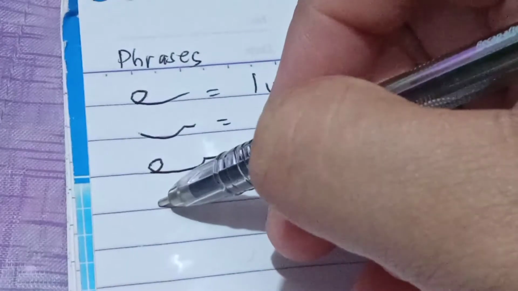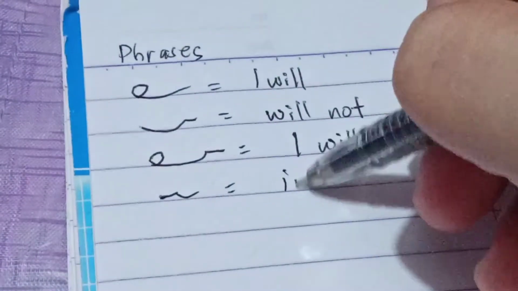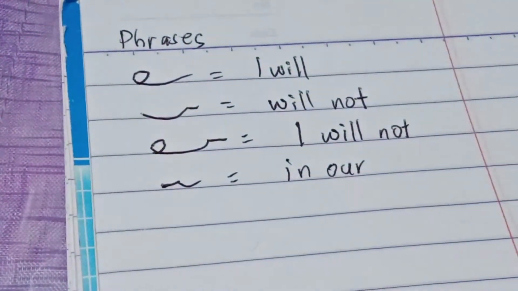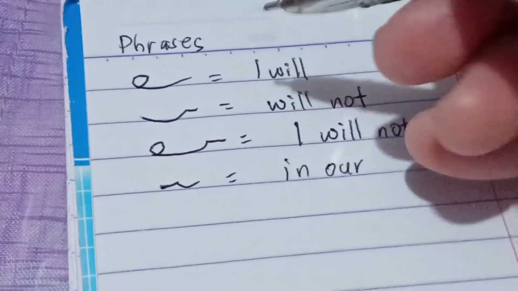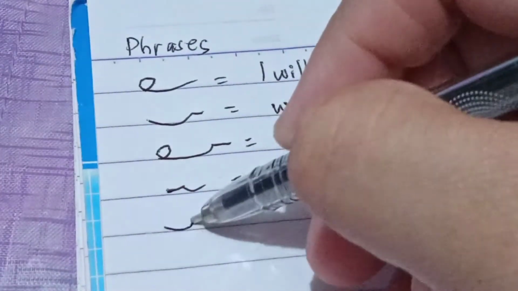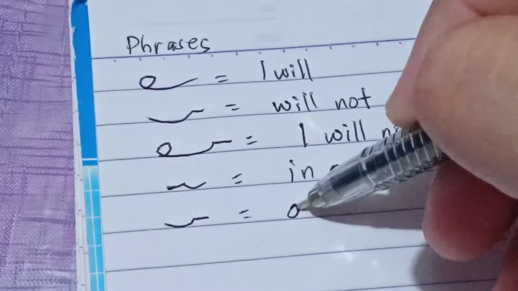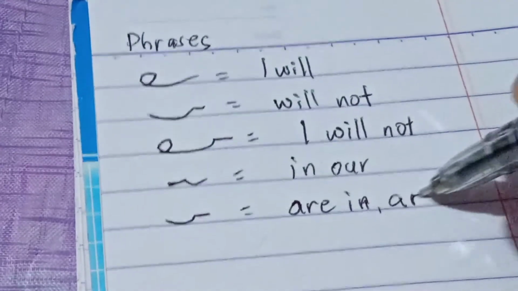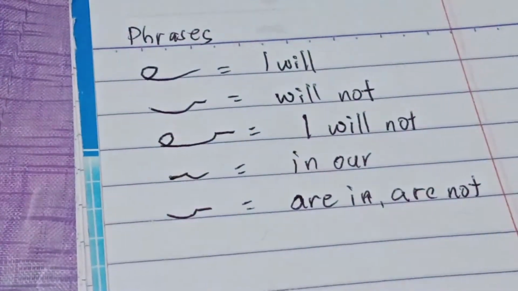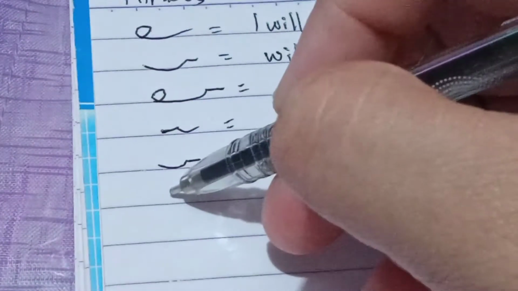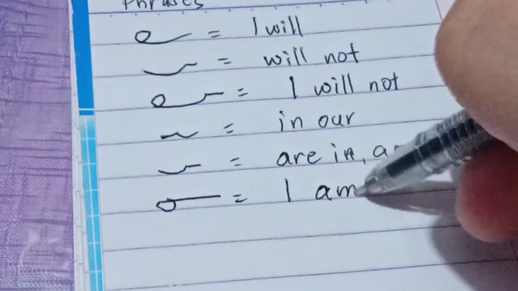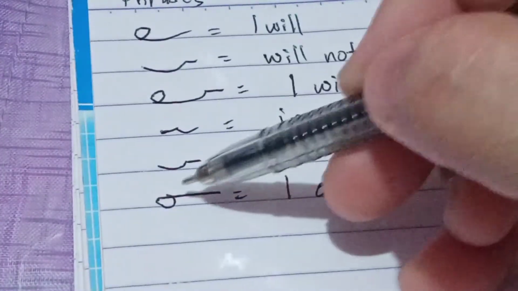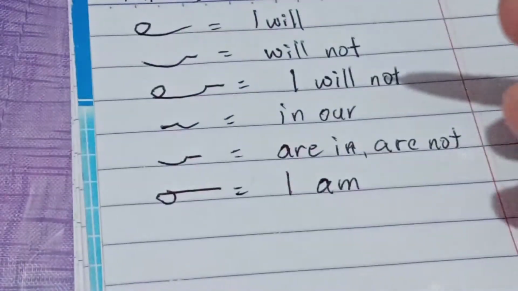If I combine in and R, so this is in R. Another. If I combine R and N, pwede po siyang R in or R not. Okay? Another example, if I combine I and M, so this is I am. So, big circle is the I, and yung ating long straight line is the M.